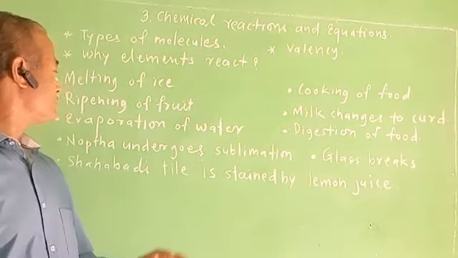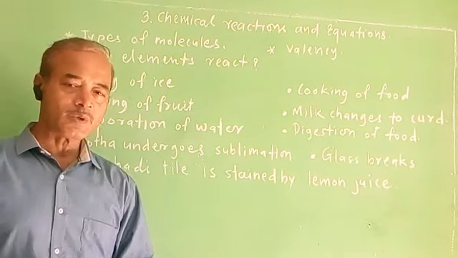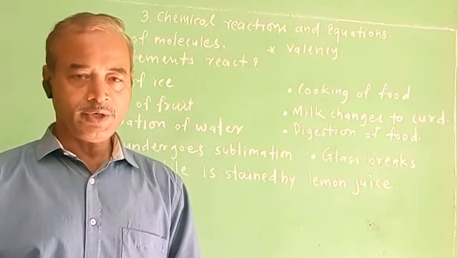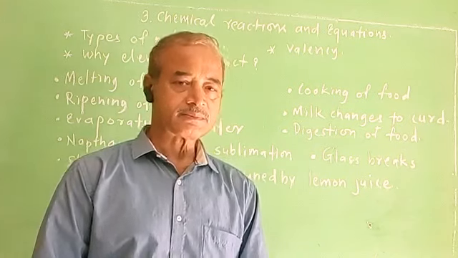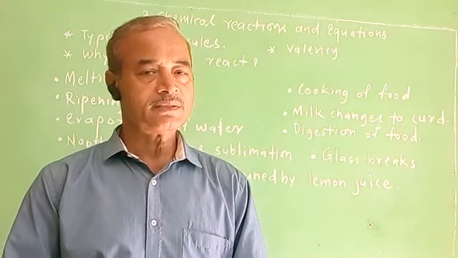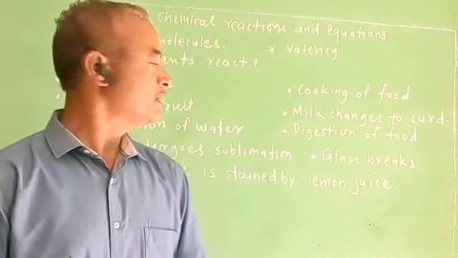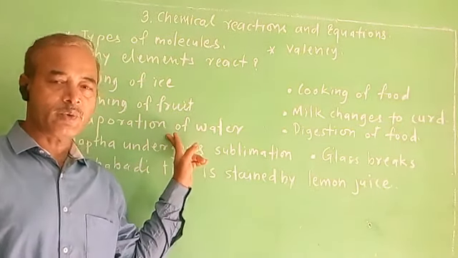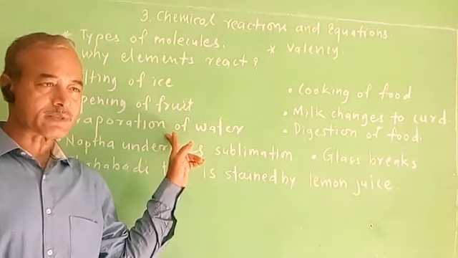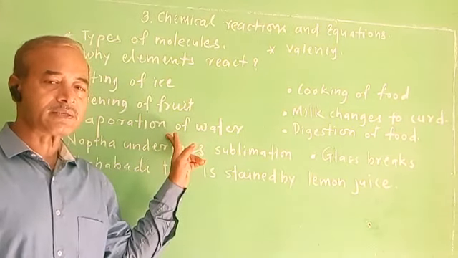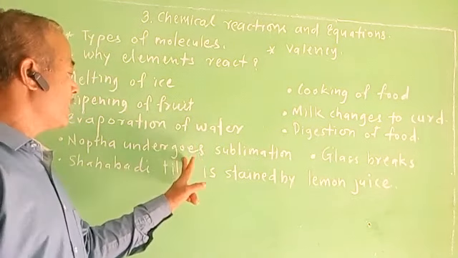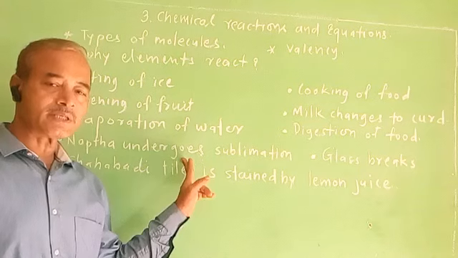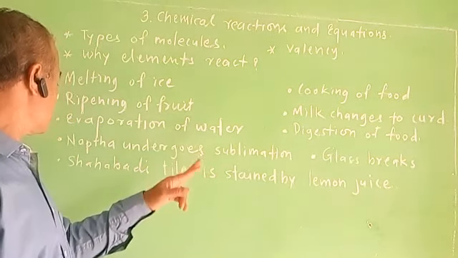Next example, ripening of fruits. When a mango ripens, a new substance is formed. So it is a chemical change. Then evaporation of water. Water turns into vapor. No new substance is formed. So this is a physical change. Naphthalene undergoes sublimation. Vapor is formed. So this is a physical change.